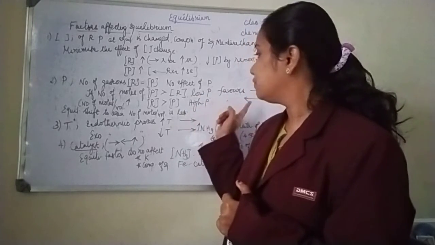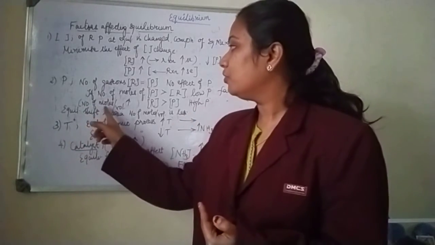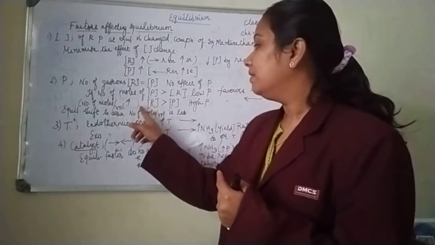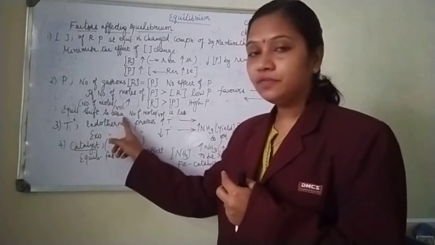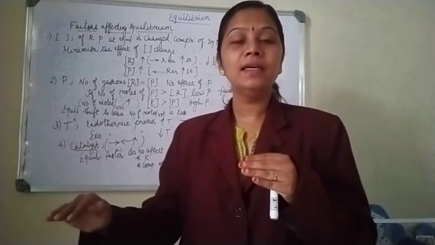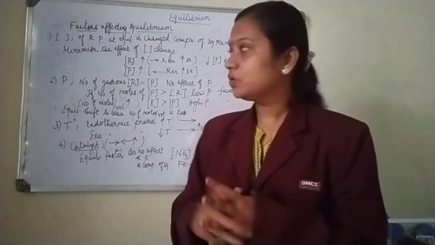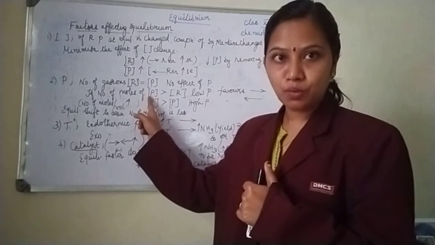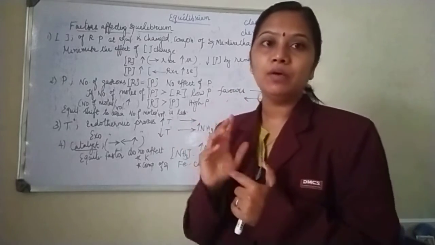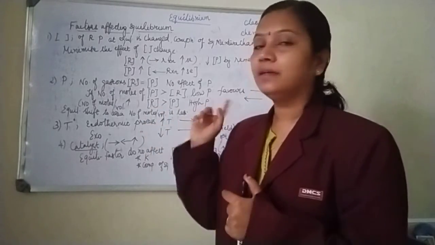Why does high pressure favor backward reaction? Because an increase in pressure increases the number of moles per unit volume. So if the number of moles per unit volume increases, then obviously the equilibrium will be shifted to the side where the number of moles per unit volume is less. So what happens if the product number is more than the reactant? Low pressure will be favoring forward reaction. Now consider a second case where the gaseous reactant is more than the product. Here it is high pressure.